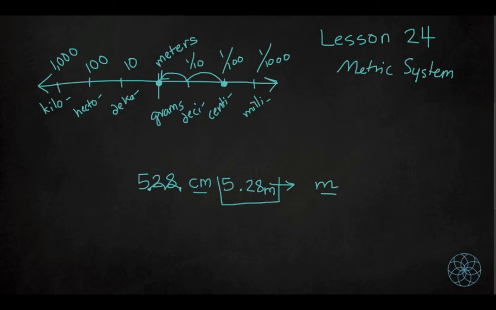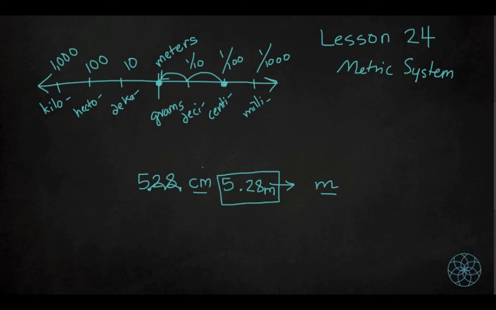That's all you need to do. So if you had 528 centimeters, it sounds like a lot, but if you actually converted that to meters, it's only 5.28 meters. So like 5 hands or 5 spans of your arm. So not very much actually.